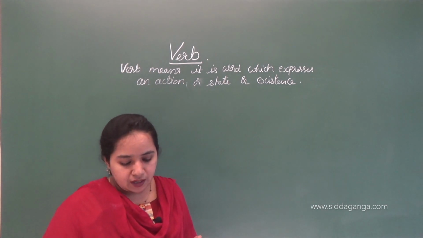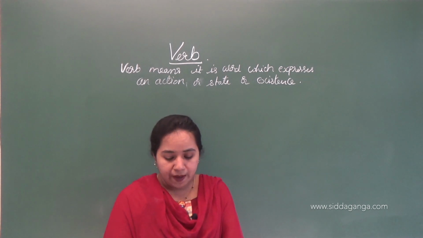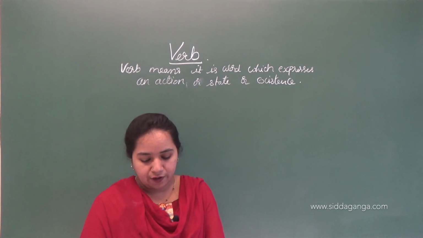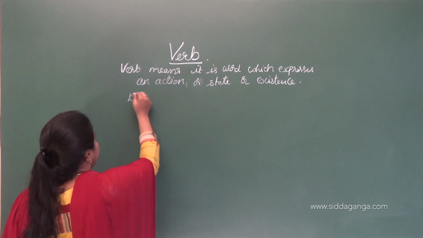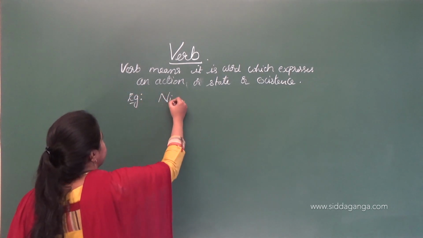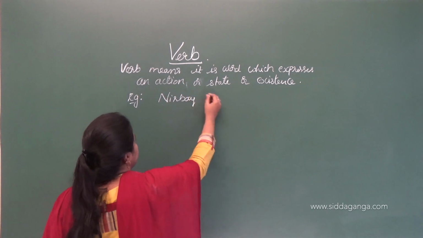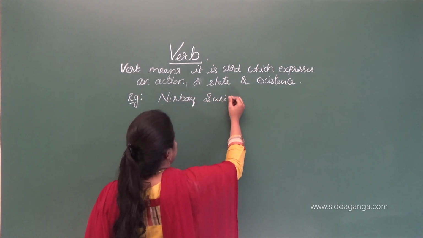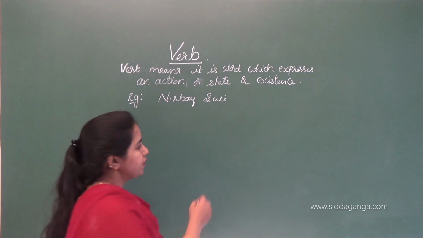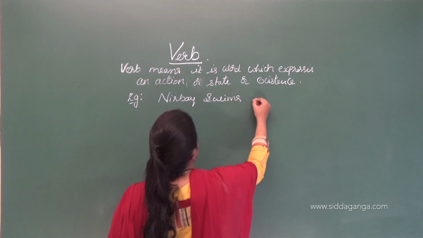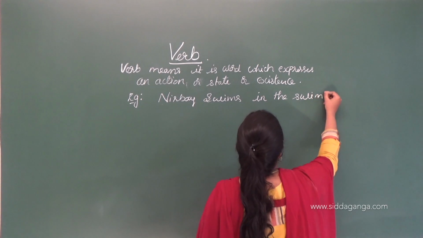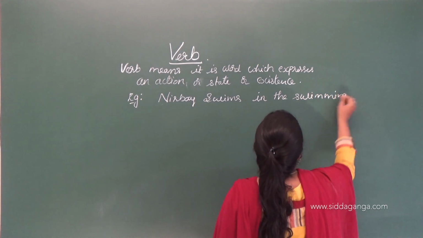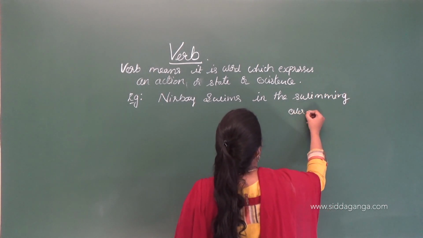Then an example. Nirbhay swims in the swimming pool every day.